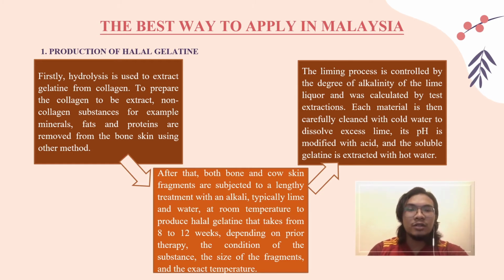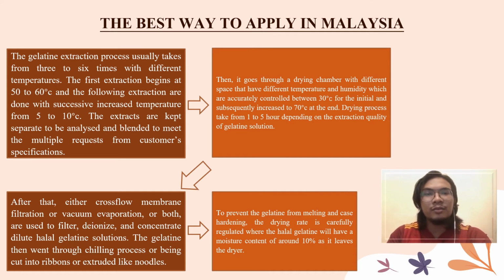The liming process is controlled by the degree of alkalinity of the lime water, and each test extraction will be calculated. Each material is then carefully cleaned with cold water to dissolve any excess lime, and its pH is adjusted with acid, and the soluble gelatin solution is extracted using hot water. Next, the gelatin extraction process usually takes 3 to 6 rounds at different temperatures. The first extraction usually begins at 50 to 60 degrees Celsius, until the last extraction could reach the boiling temperature, which is 100 degrees Celsius.